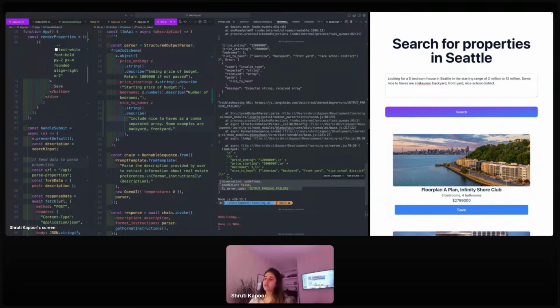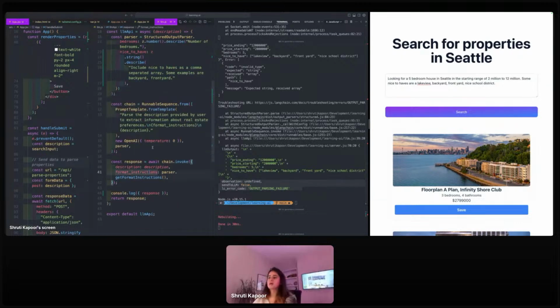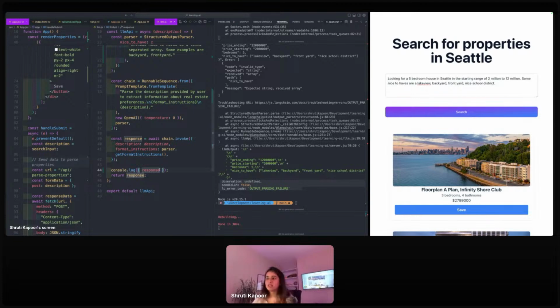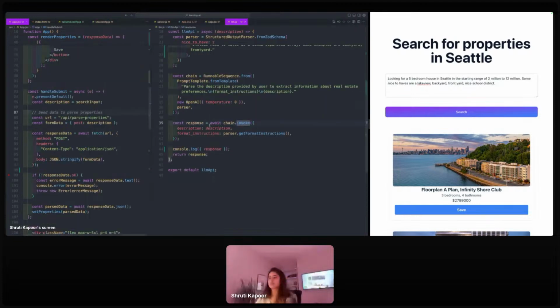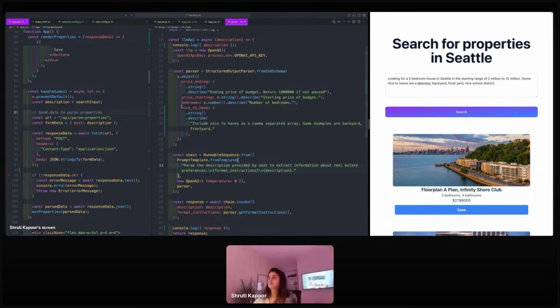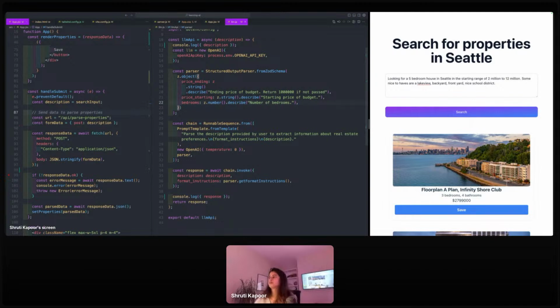But obviously, I have an output parsing failure because I may be sending that data over to Zillow and it probably doesn't understand. So I'm going to get rid of it. All right.